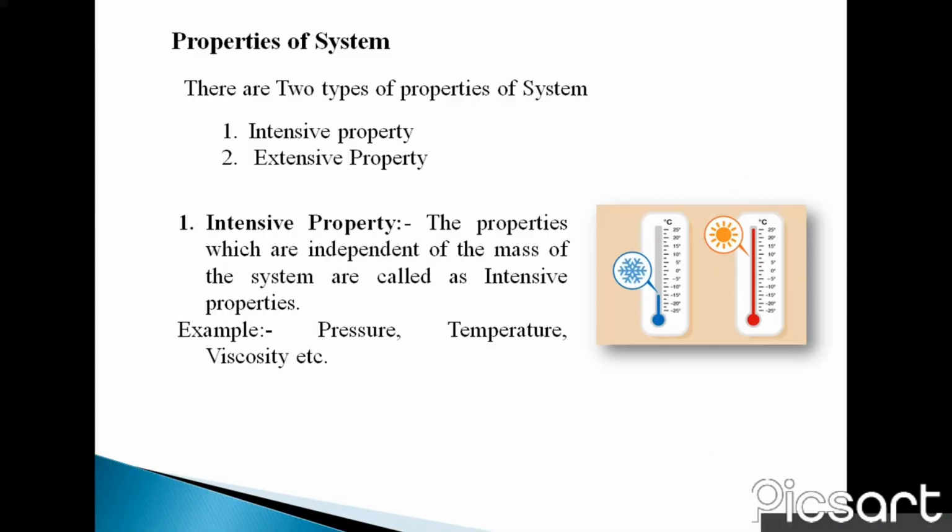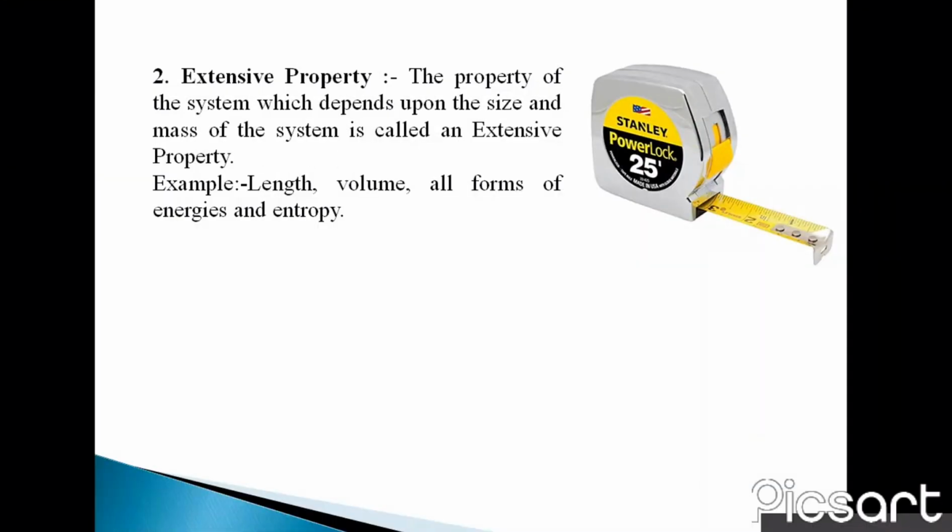Then next is properties of system. There are two types of properties of system. First is intensive property and second is extensive property. Intensive property means the property which does not depend on mass. For example, pressure, temperature, viscosity. Then next is extensive property, the property which depends on mass and size of the system. For example, length, volume and all forms of energies and entropy.